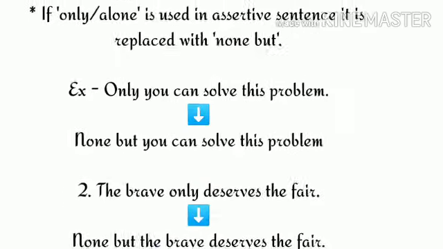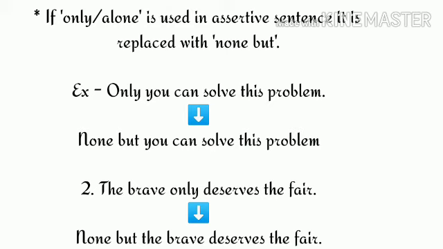Now there are some more conditions to change an affirmative sentence into a negative sentence. See children, if the words like only or alone are used in an assertive sentence, then they are replaced by none but in the negative sentence. That means we have to use none but instead of only or alone in a negative sentence. For example, only you can solve this problem.